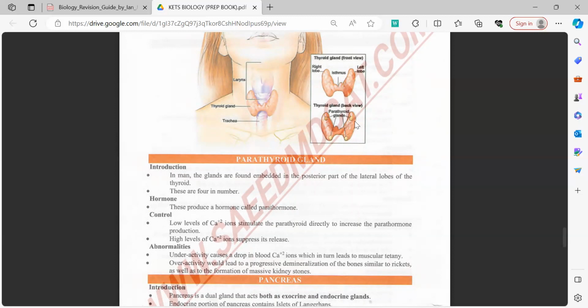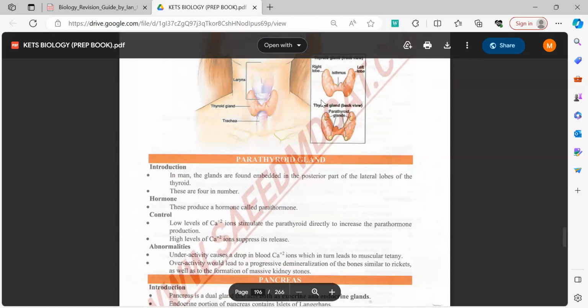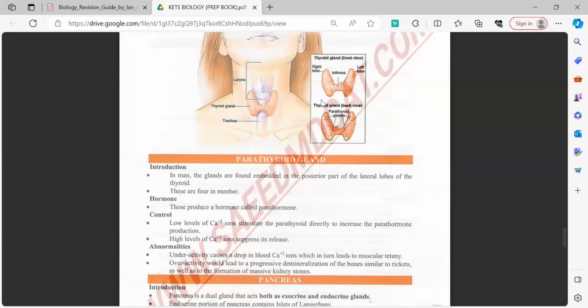extremely increased production of parathyroid hormone, now how does the parathyroid gland work? The parathyroid gland works by having an osteoclastic mechanism of action. Now, what is osteoclastic mechanism of action? As we know, calcium is deposited on the bones, so it tries to remove the excess calcium from the bones. However, if this function is extremely prolonged, there is excessive removal of calcium from the bone, and it may lead to rickets in which the bones are deformed and basically the person's legs are bowed.